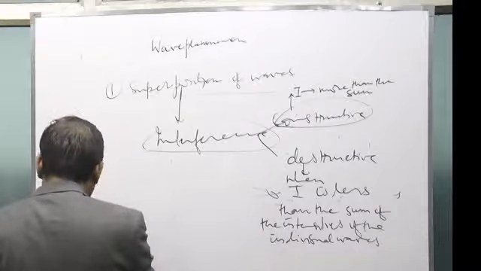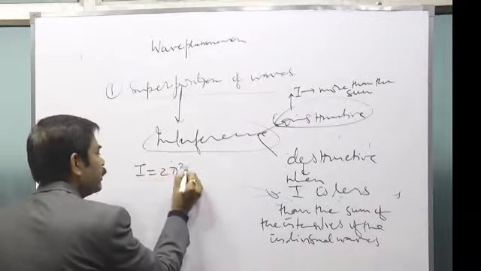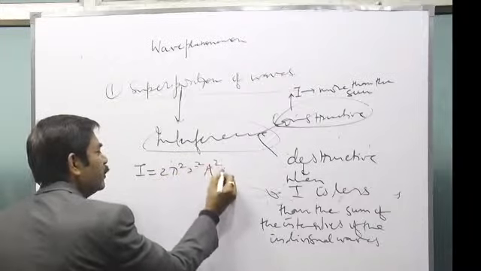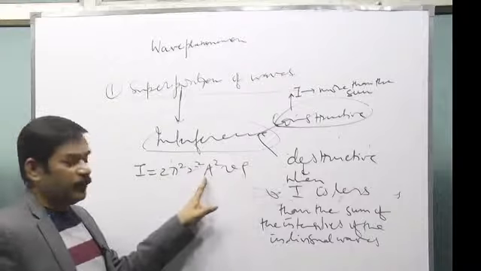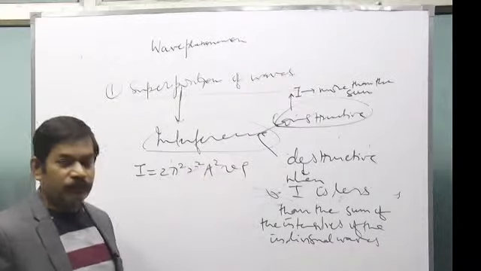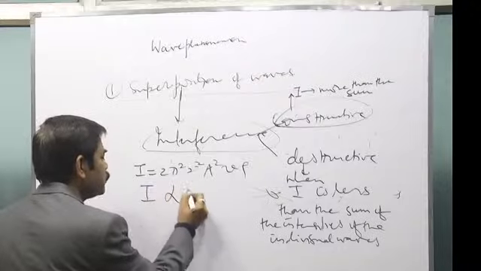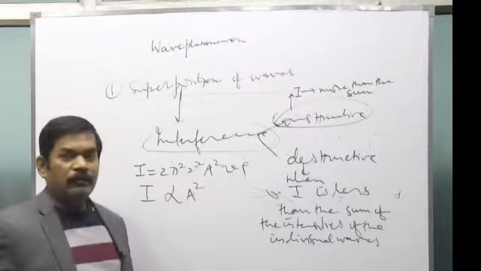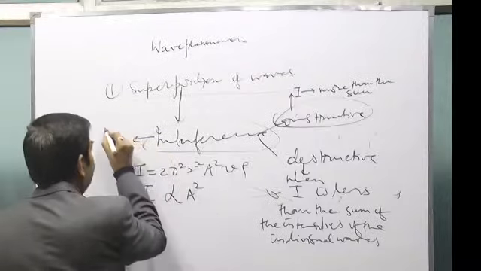Intensity of a wave I is equal to 2 pi square nu square a square v into rho. Rho is the density of the medium, a is the amplitude, v is the velocity of the wave. So basically you remember that intensity is proportional to a square, because interference takes place in waves of the same frequency.